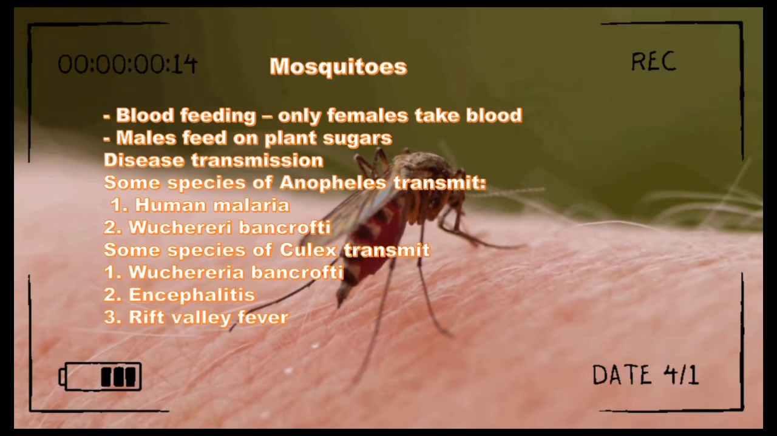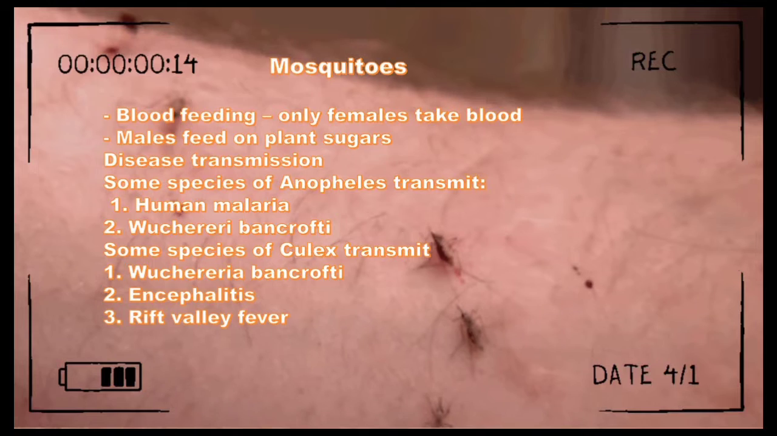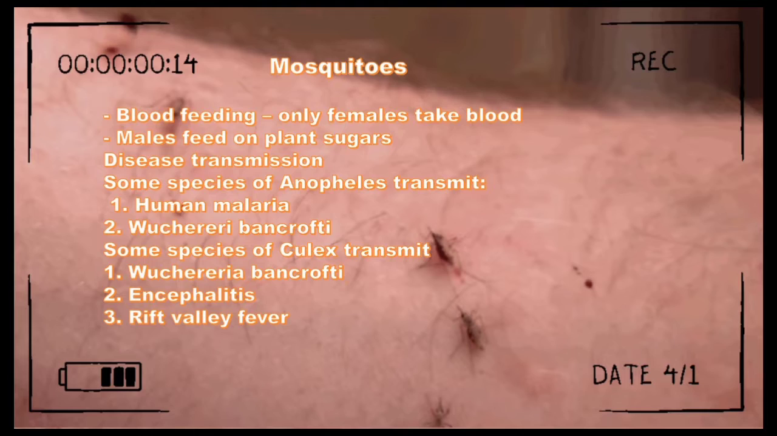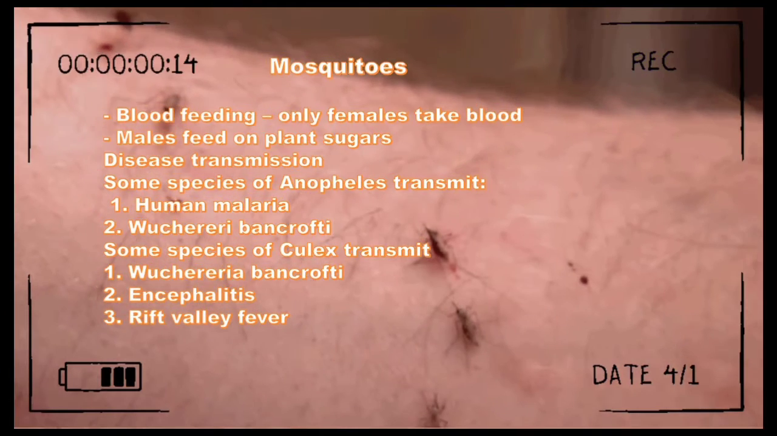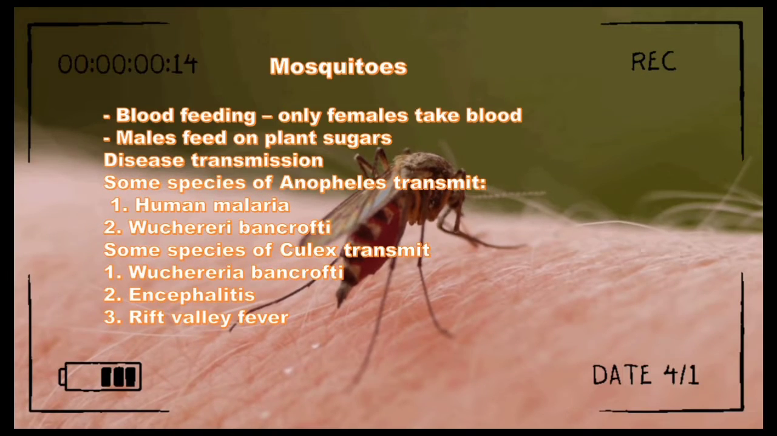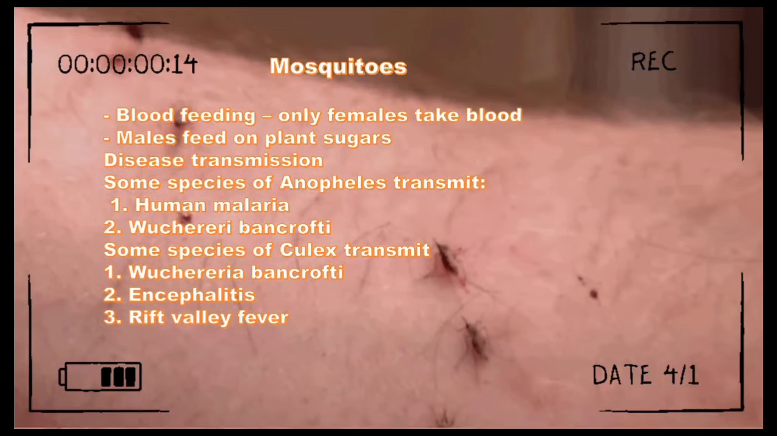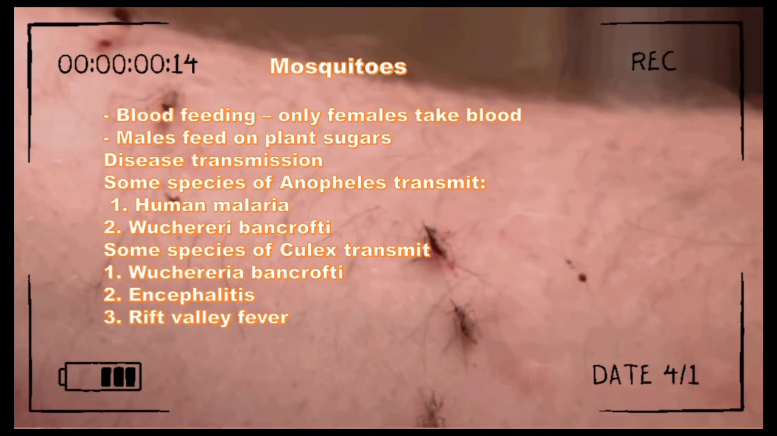Mosquitoes. Blood feeding. Only females take blood. Males feed on plant sugars. Disease transmission. Some species of Anopheles transmit human malaria and Wuchereria bancrofti. Some species of Culex transmit Wuchereria bancrofti, encephalitis, and Rift Valley fever.